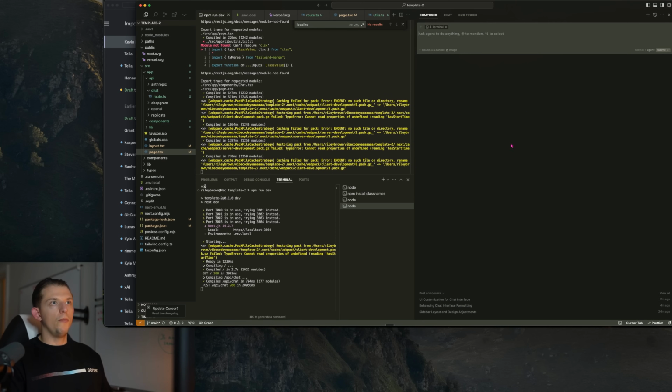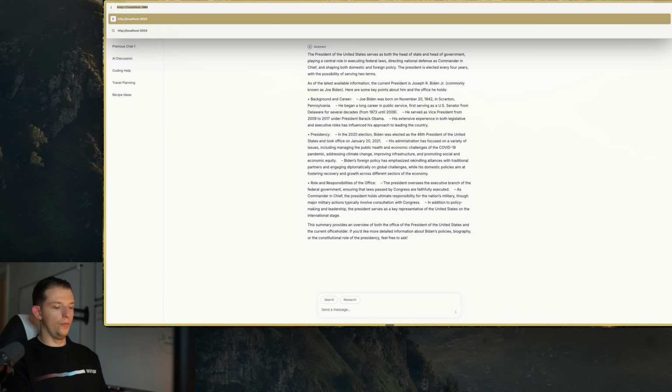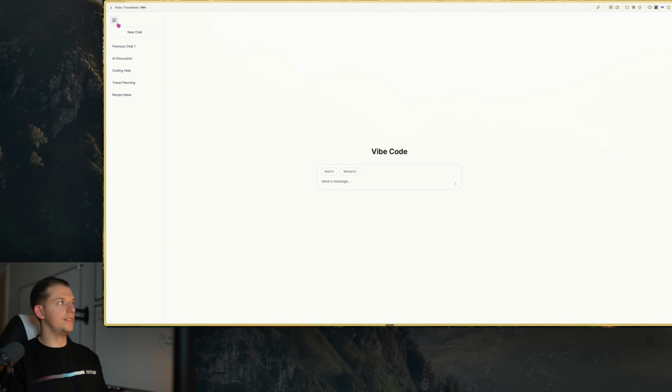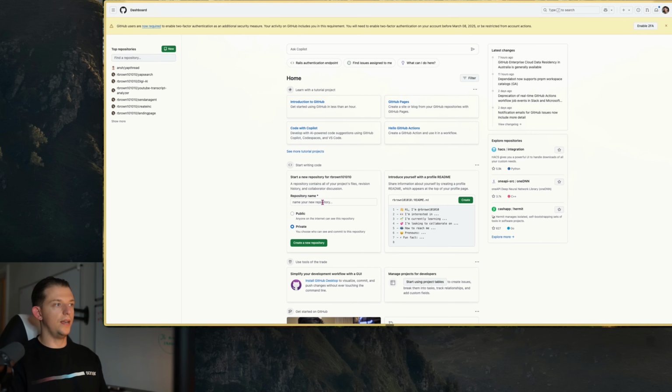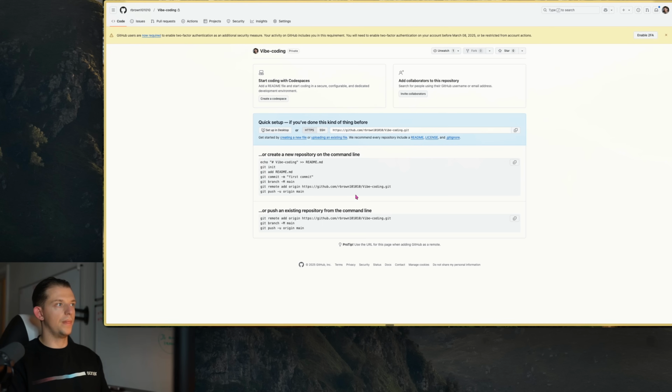Okay, so now what if you wanted to save your project wherever it is? Right now, I want to save my project and upload it to GitHub. So I'm going to go to GitHub and create a repository. I'm going to make this one private for now, I may make it public. Vibe coding, and we'll hit create new repository. That's all we need to do.